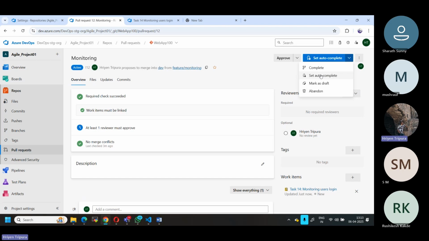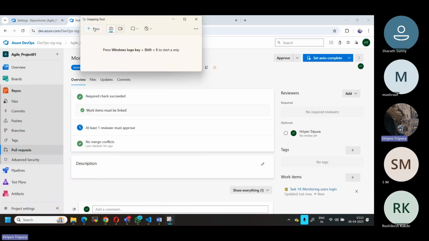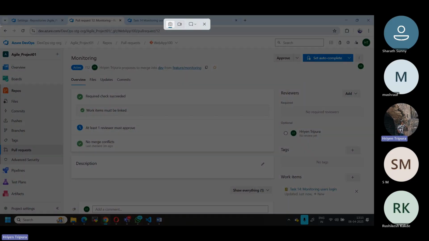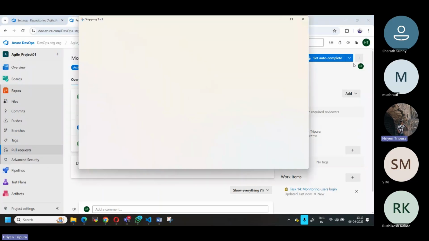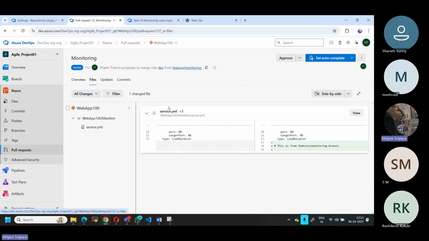Okay, so I will take a screenshot of this because I will have to explain it again, and I don't want to do it again and again. Right. Now just remember, this is how you set auto complete. Okay, fine. Now, as I told you, somebody needs to approve. Who can approve this one? It has to be approved by me, right? So now there is an option, approve it. By approving, let me refresh it.